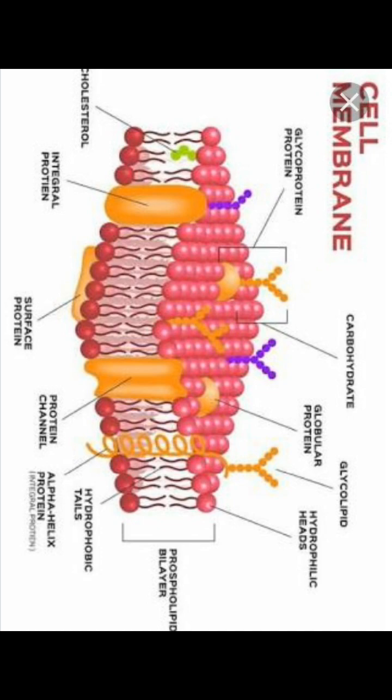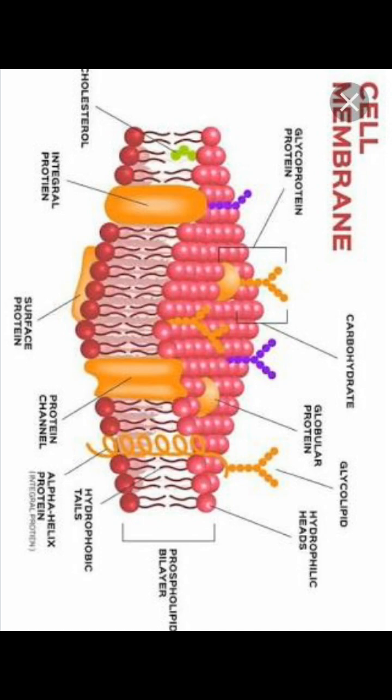Next, one more point here. Biochemical investigation clearly revealed that the cell membrane also possesses proteins and carbohydrates. You can see protein structures, which are dark yellow in color, and you can also see carbohydrates, in the form of glucose. Those you can see on the surface of the membrane.